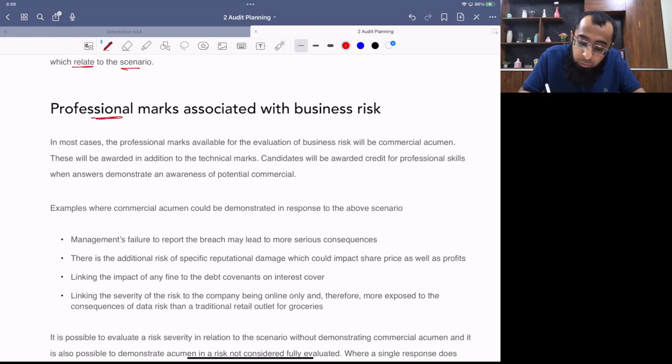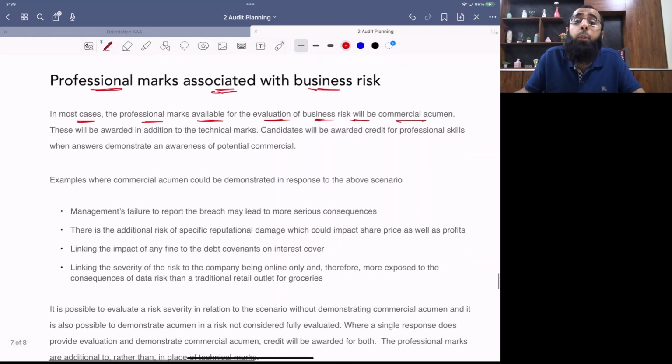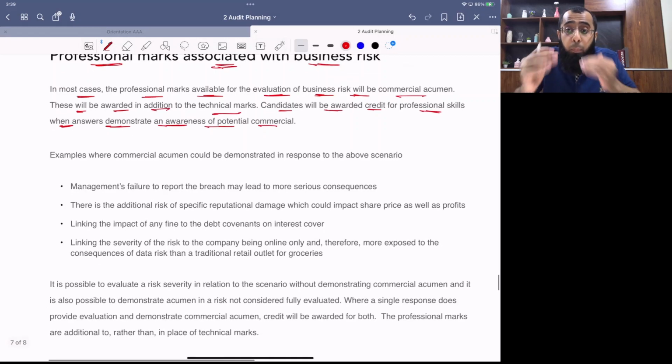Now, professional marks associated with the business risk. In most cases, the professional marks available for evaluation of business risk will be commercial acumen. Because as I told earlier also, business risk is all about commercial acumen, the practical sense. Now, these will be awarded in addition to the technical marks. Yes, we know this, that every business risk will be marked from two perspectives. Candidates will be awarded credit for professional skills when they demonstrate awareness of potential commercial acumen. Like they demonstrate the long term perspective, they have that commercial approach, they can evaluate the business risk in detail.